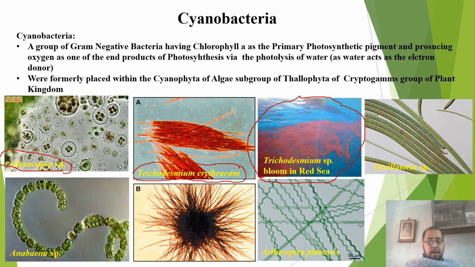This is Anabaena, a filamentous cyanobacterium that has a specialized nitrogen-fixing cell known as a heterocyst, as well as storage cells which perennate, or rather perennating cells which can survive hard conditions, known as akinetes.